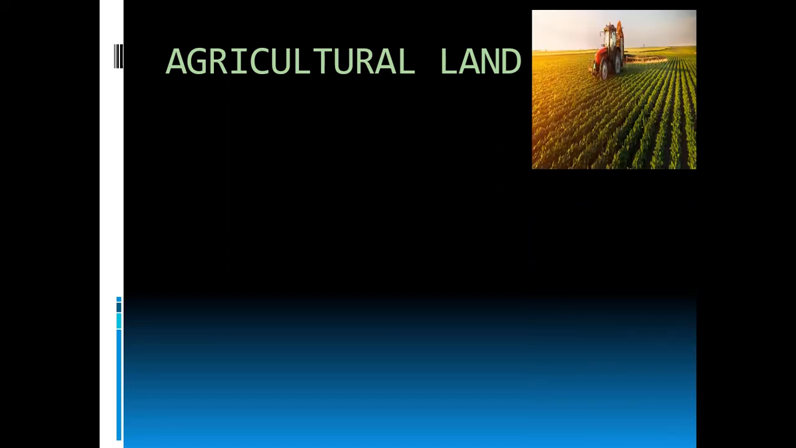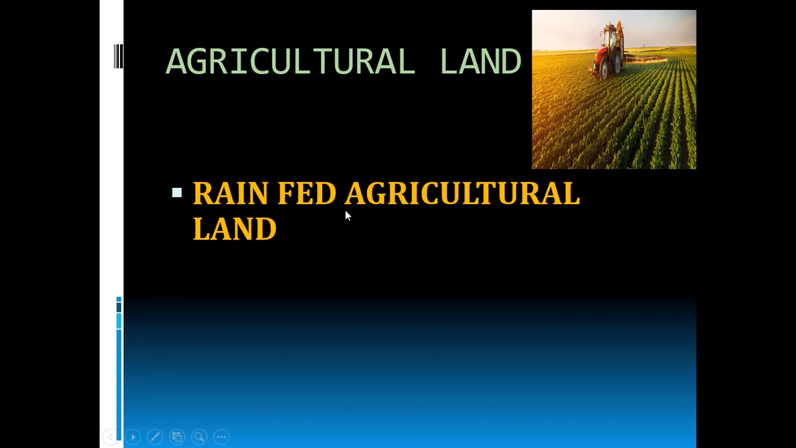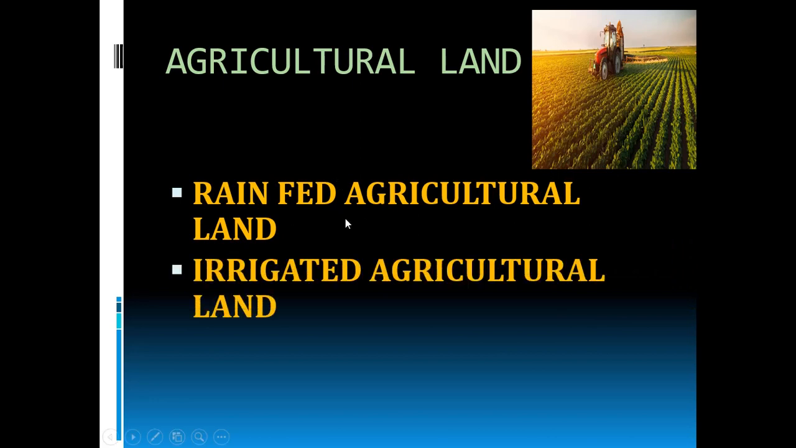They are rain-fed agricultural land, irrigated agricultural land. Okay. So, what are the two different agricultural land, children? Rain-fed agricultural land and irrigated agricultural land. Okay. So, let us see what is meant by rain-fed agricultural land.